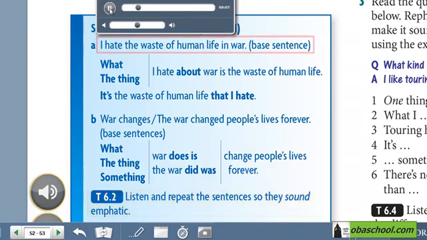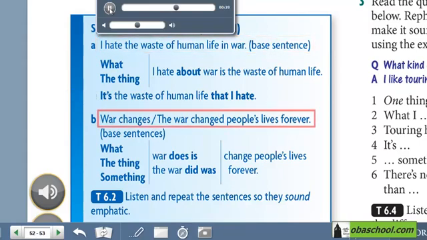A. I hate the waste of human life in war. What I hate about war is the waste of human life. The thing I hate about war is the waste of human life. It's the waste of human life that I hate.